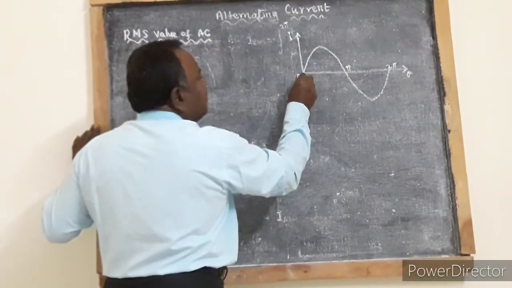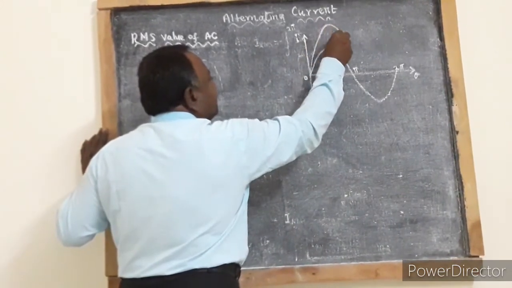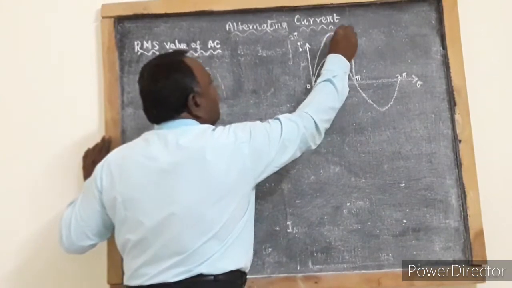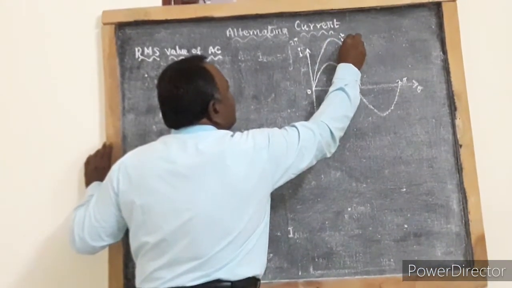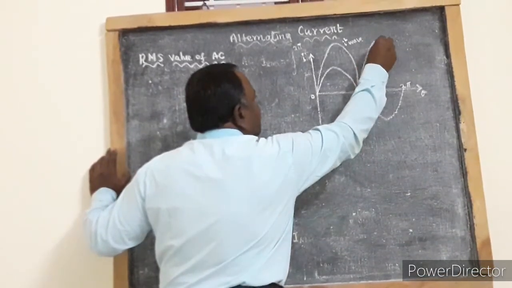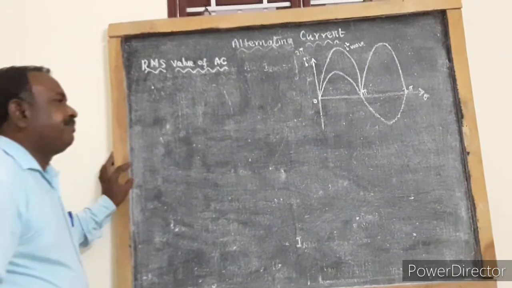Now, when we square it, this will give the squared value. This is the I square wave. And similarly, this is the squared wave of the negative half cycle.